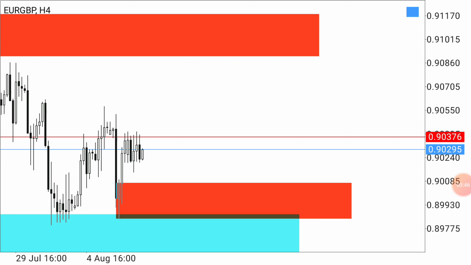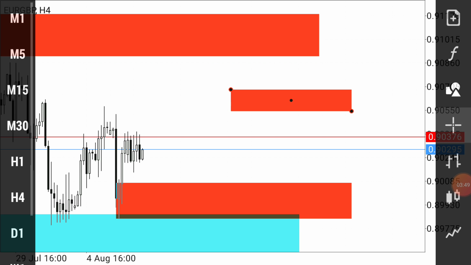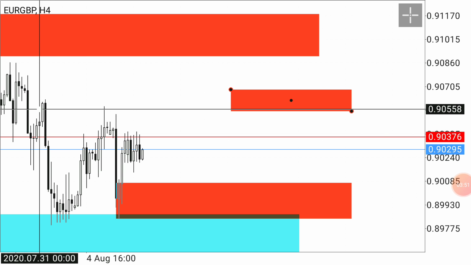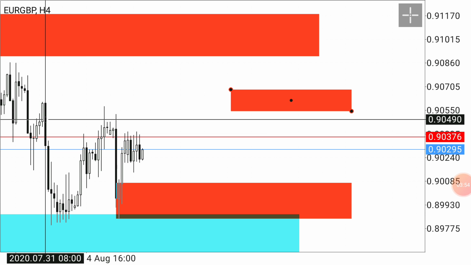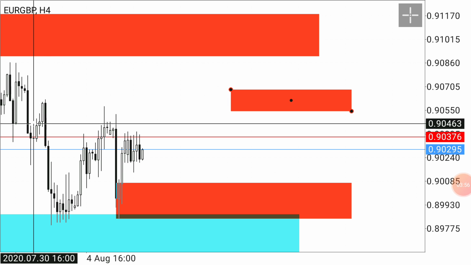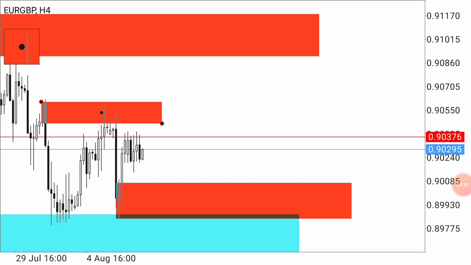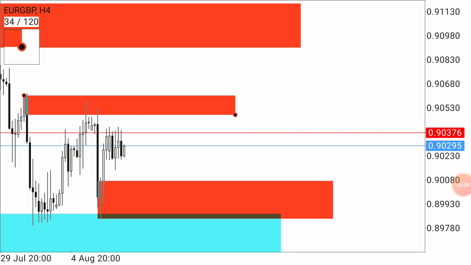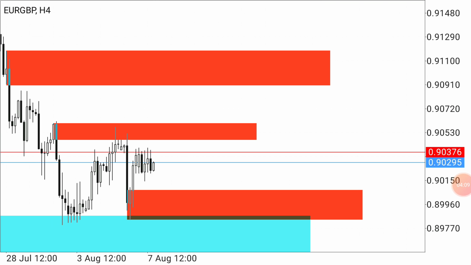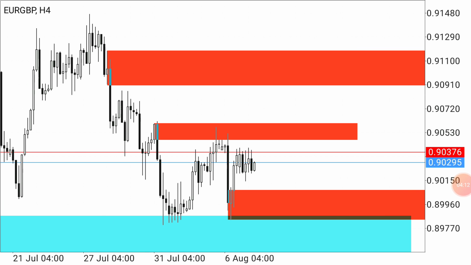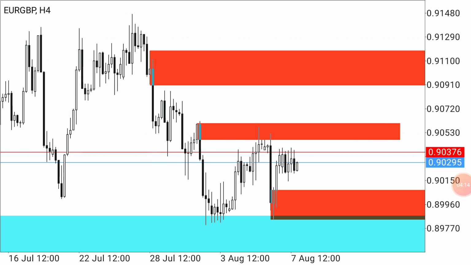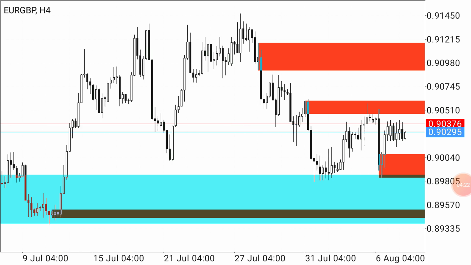Again, rally, base, drop. An engulfing candle really matters in supply and demand. You just have to pick this candle, open to close, and you just made a zone again. Creating a zone is not that hard, as you can see.